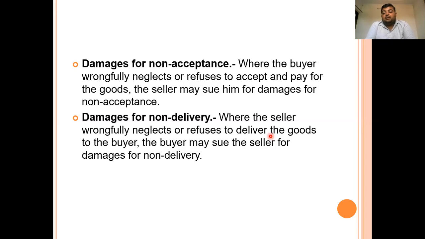delivery not on time. For example, under the contract of sale, it has been decided that on the 15th of the month, the delivery of particular goods will be made to the buyer, and the buyer has made further commitments according to that. Now on the date of delivery, the seller is unable to deliver the goods due to some reasons. Either he may be getting a better price, or there is a loss in transit, or there may be any issue for which he is unable to process the order. So in that case, if the buyer has suffered any damages due to the negligence of the seller, due to the non-delivery of goods, he may sue the seller for such damages of non-delivery.